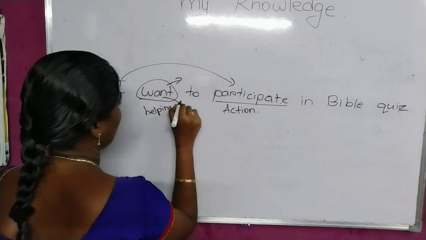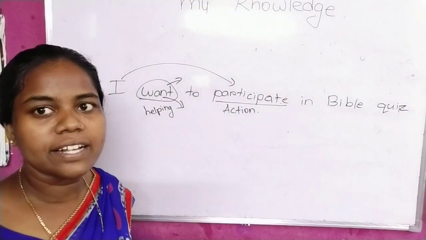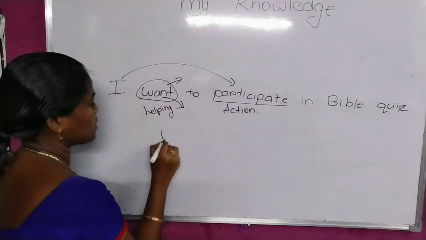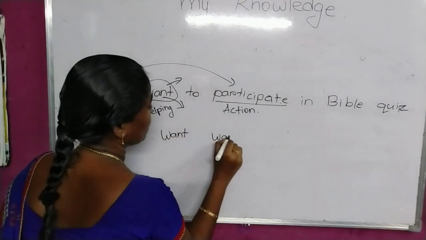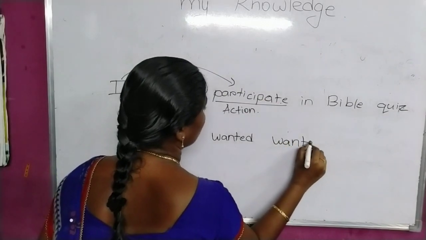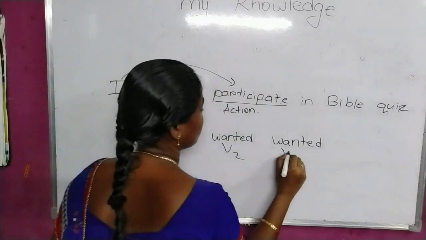As it is a normal verb, you cannot write that I want not participate in the Bible quiz. That's not correct. So you have to imagine one verb in the place of want. Want is a regular verb. So this is the first form of the verb: want, wanted, wanted. These are the three forms of the verb want. This is V1, V2 and V3.